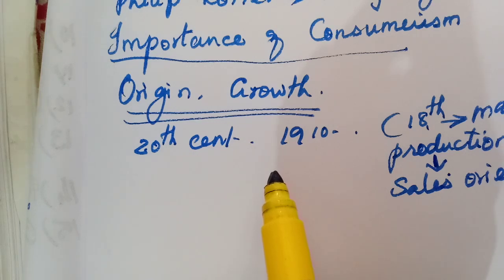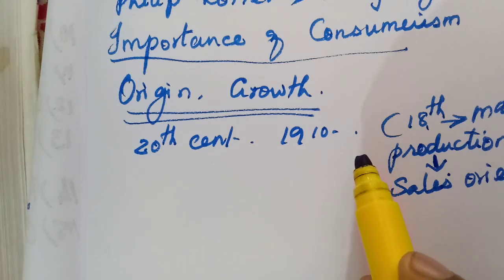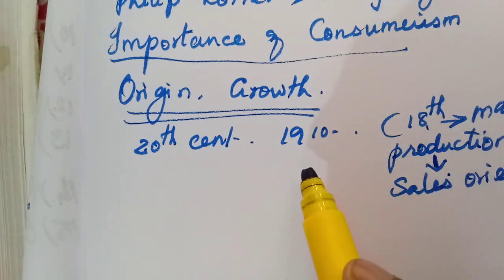Women's movements also arose, because almost all the goods are purchased by the housewives, isn't it? So the women come to know about the higher price that they pay for the low quality goods. Everything is understood by the women, so the women's movements have taken place.